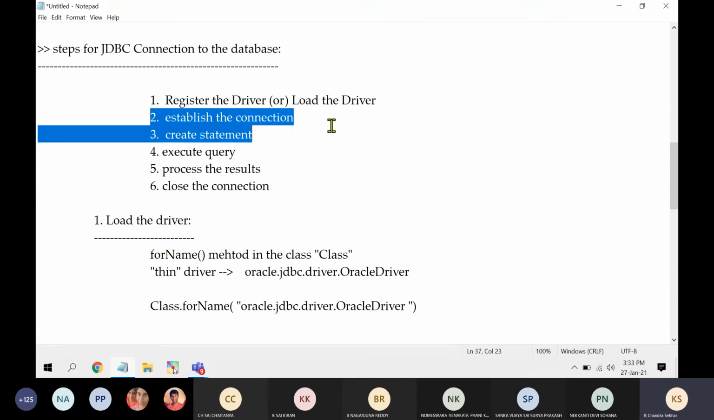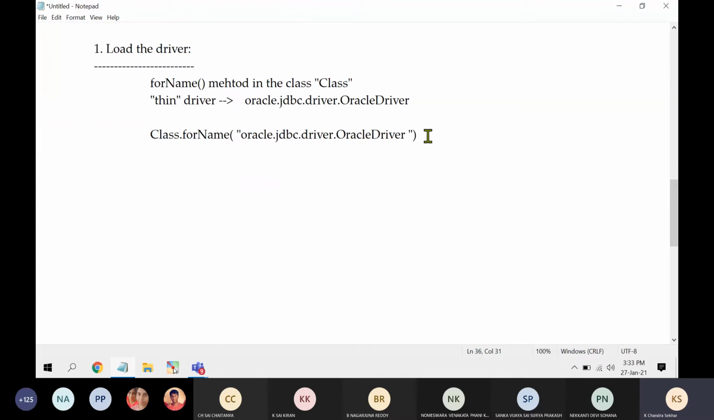What is the next statement? Establish the connection. The next thing is establishing the connection. So let me write the second statement. The second thing is connection. So how are you going to establish the connection? To establish a connection, we are going to use one method called getConnection. Connection.getConnection is the method.